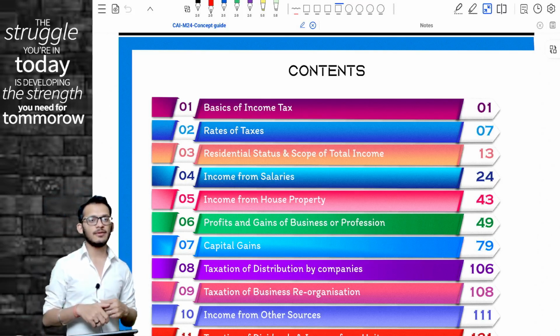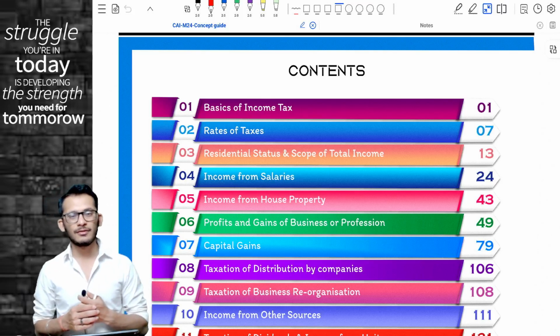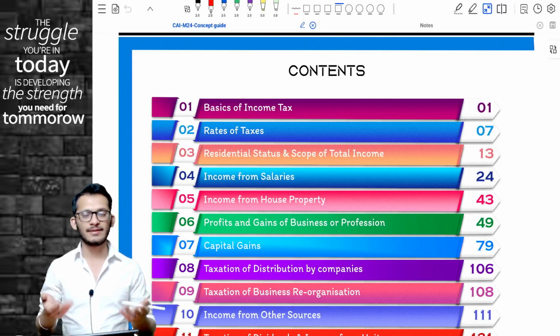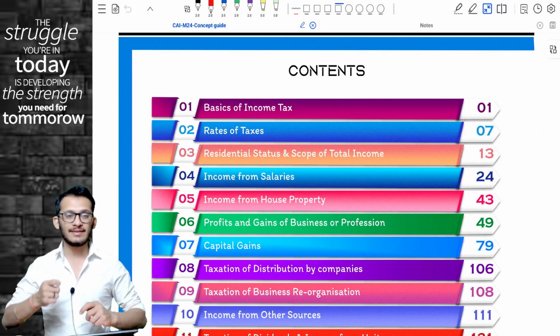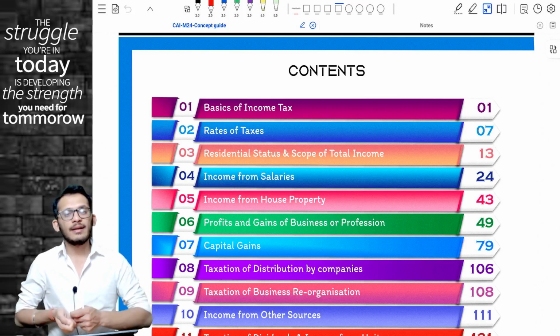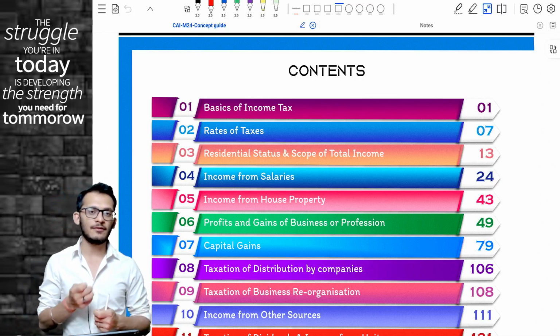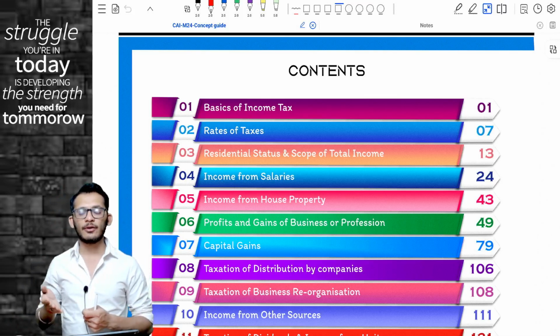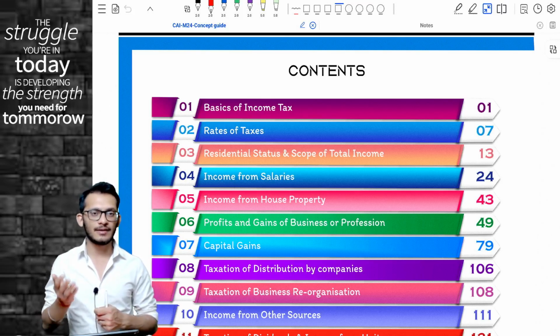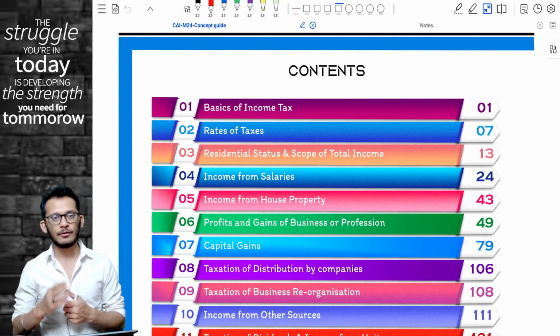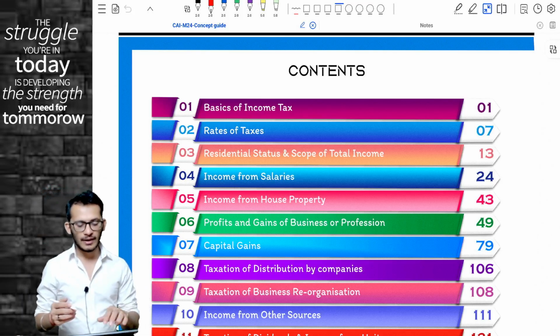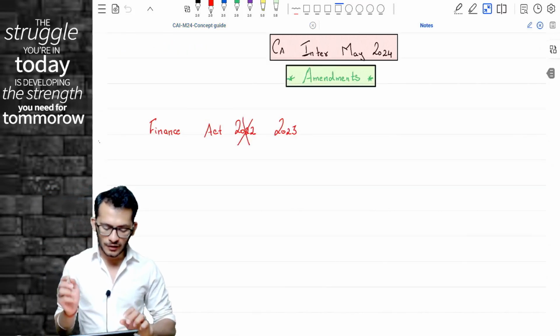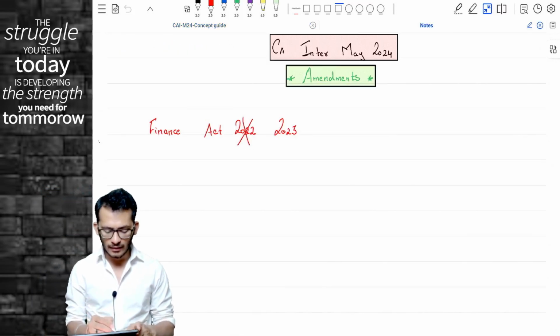You have chapter number 1 called Basics of Income Tax. Now, there are no changes in Basics of Income Tax. Everything is the same, nothing has changed except for one thing which I will tell you right now. Till the November attempt, you would have learned something called Finance Act 22. For the May 24 attempt, you are now going to learn a fresh act called Finance Act 23.